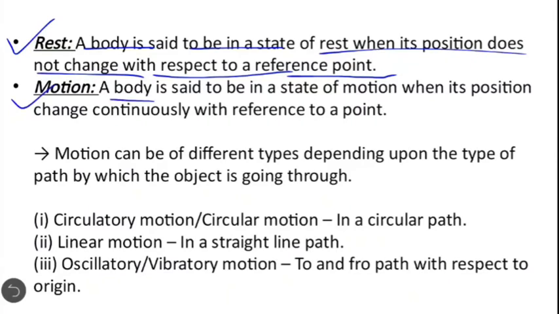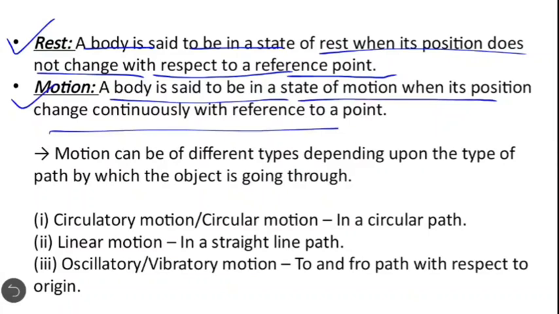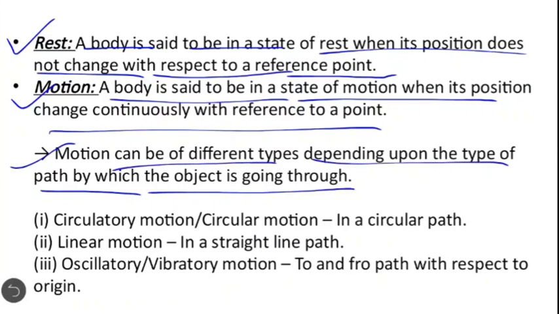Motion. When a body changes its position with respect to a reference point or with respect to time, then the body is said to be in motion. A body is said to be in the state of motion when its position changes continuously with reference to a point. Now, motion can be of different types depending upon the path on which the object is moving.